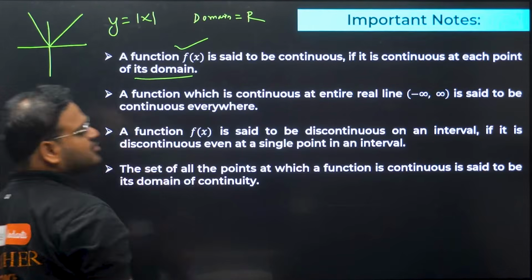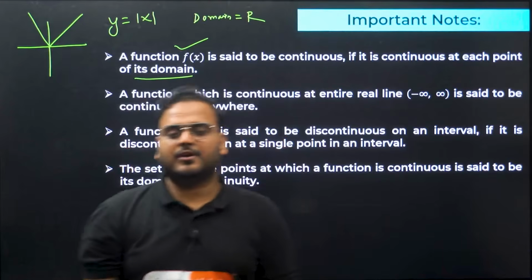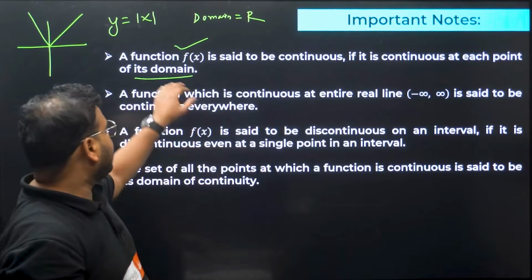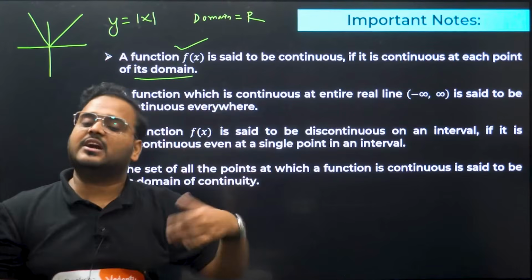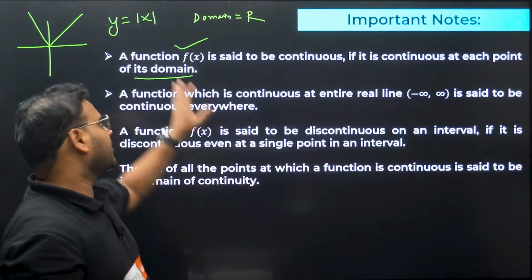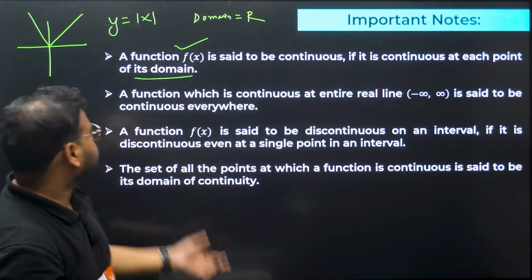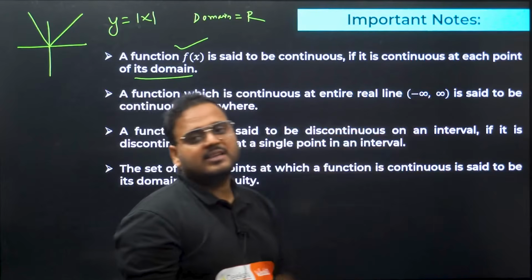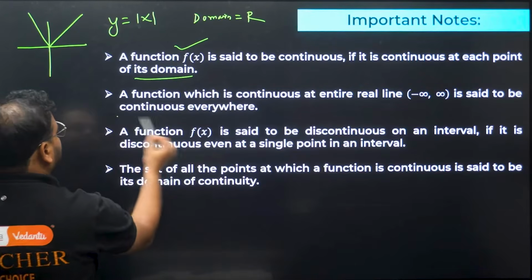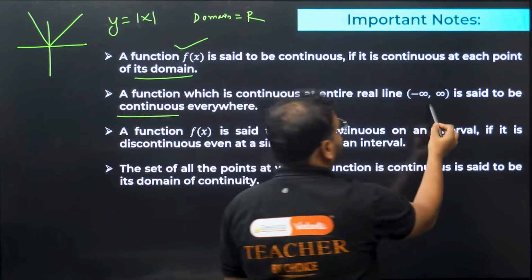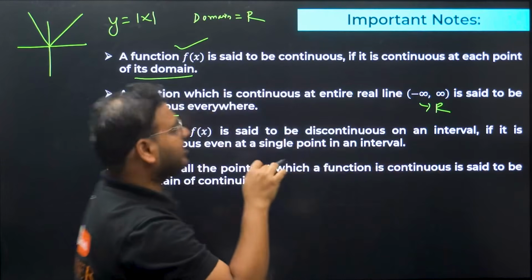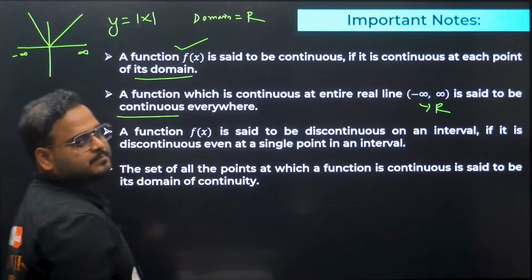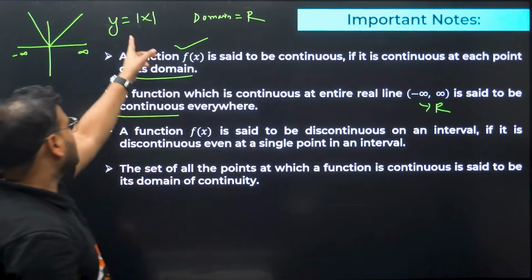Is there a break in the function? Of course not. It means it is continuous everywhere. So if a given function is continuous at every single point in its domain, then you'll call the function continuous. A function which is continuous on the entire real line is said to be continuous everywhere. We can apply the same example here, since this is the entire number line, all reals. So the first and second points can be used with the same example.